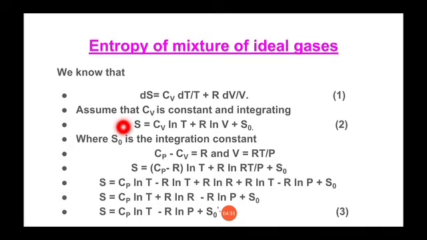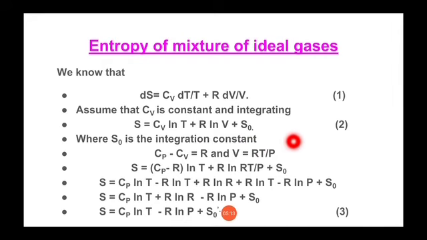So heat capacity is the amount of energy required to increase the temperature by 1 degree centigrade. Here we have taken heat capacity at constant volume, so it is Cv. Now integrating this equation, we know that the integration of 1 upon T is ln T, and the integration of 1 upon V is ln V. Here we are not using any limits, that's why S is equal to Cv ln T plus R ln V plus S0. Here S0 is the integration constant.